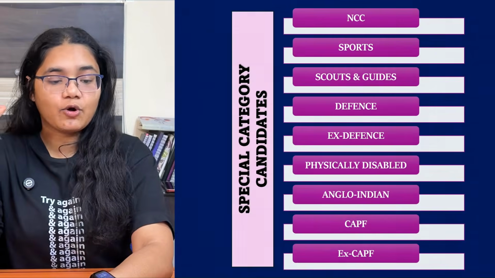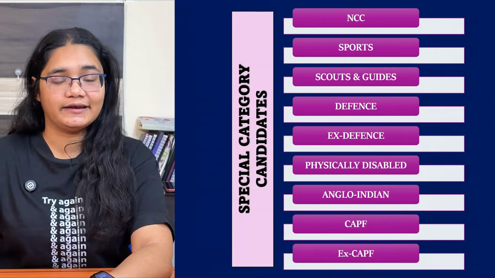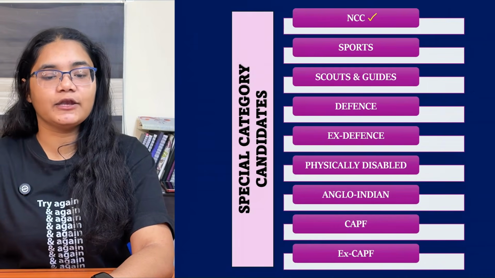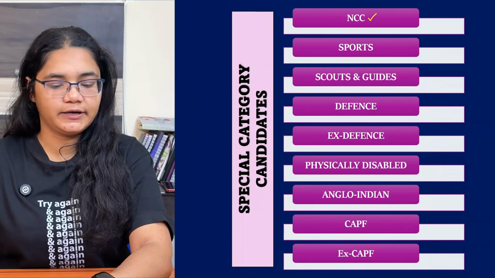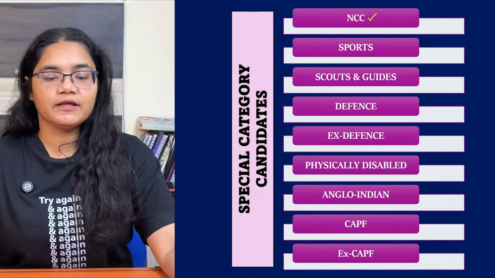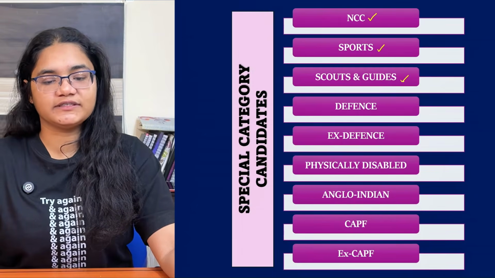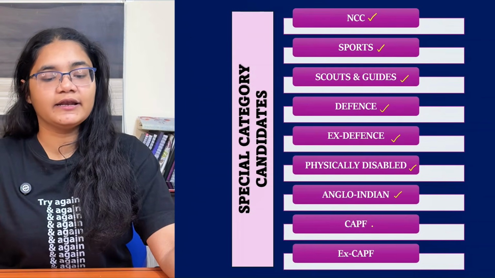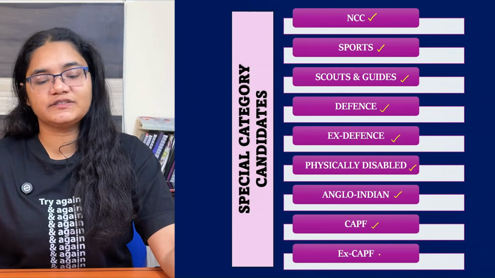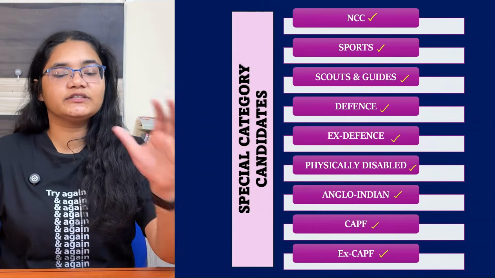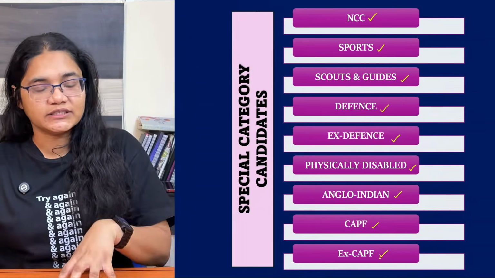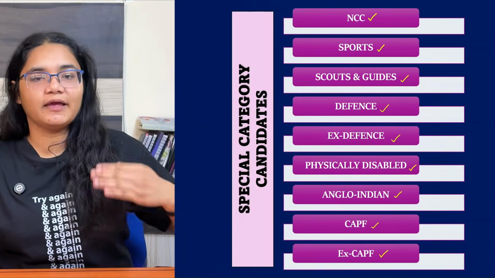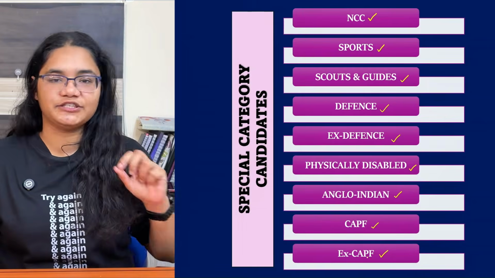Apart from this, there are also certain special category candidates. The first one among them is your NCC. Then you have sports, scouts and guides, defense, ex-defense, physically disabled, Anglo-Indian. Then you have Central Armed Police Force and ex-Central Armed Police Force. So these are certain special category students who can also claim reservation. Now we will go one by one. I'll be discussing the major reservation categories.